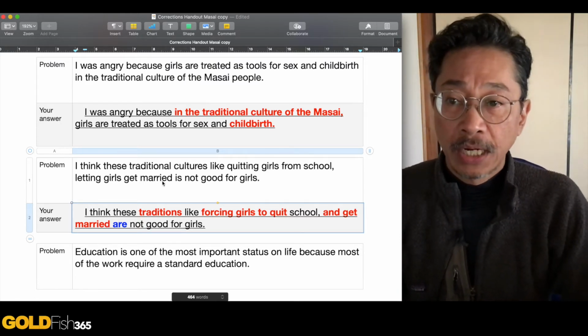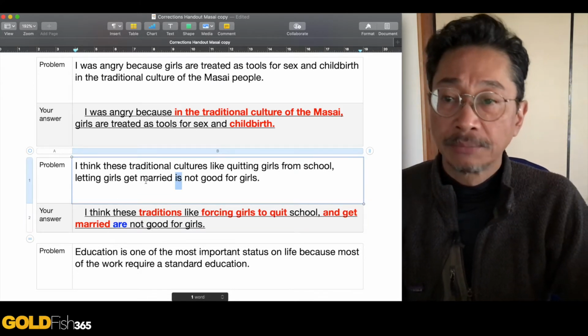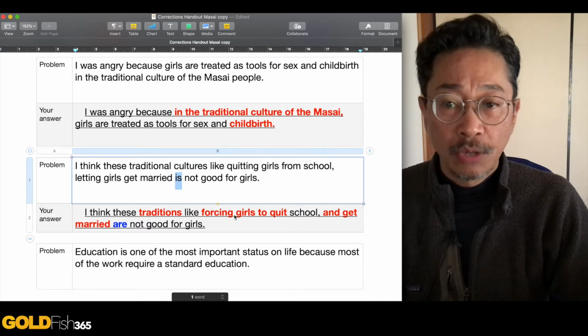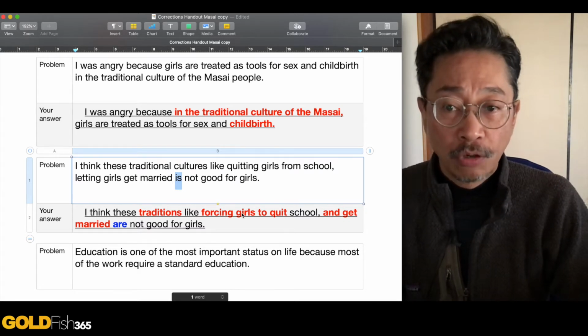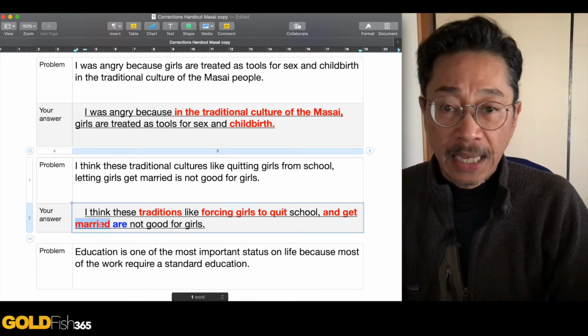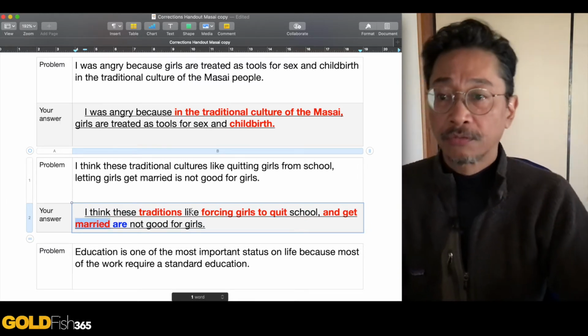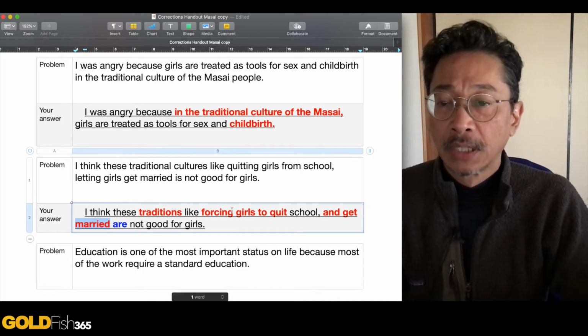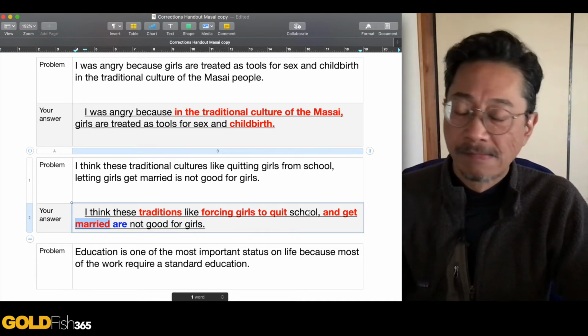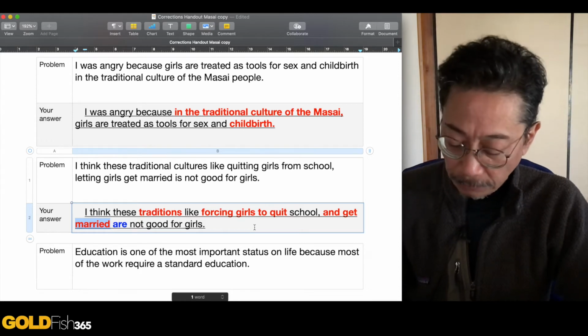And be careful. "Girls get married" is not good for girls. Okay? You have two things here. Forcing girls to quit, that's one, and then get married. Forcing girls to quit, get married, that's two things, okay? No, it's not right.